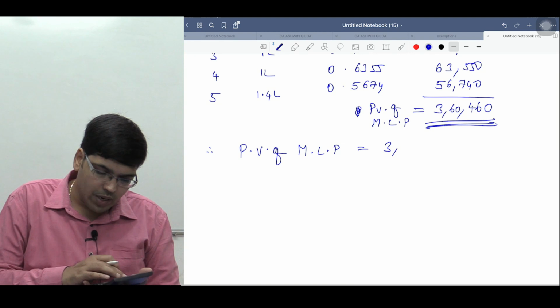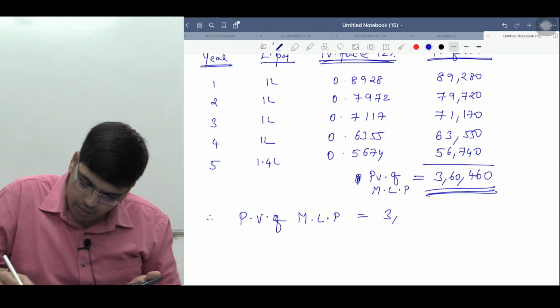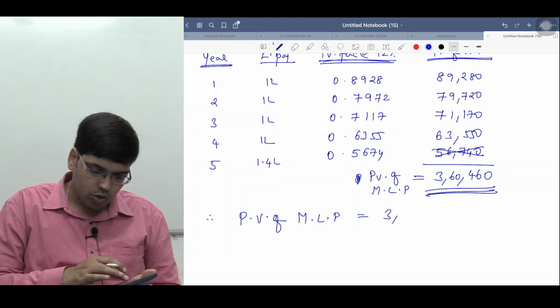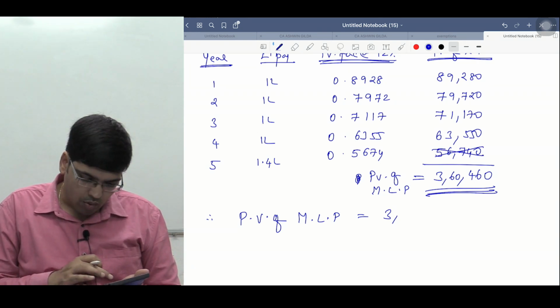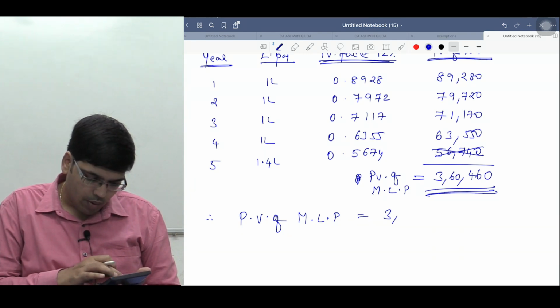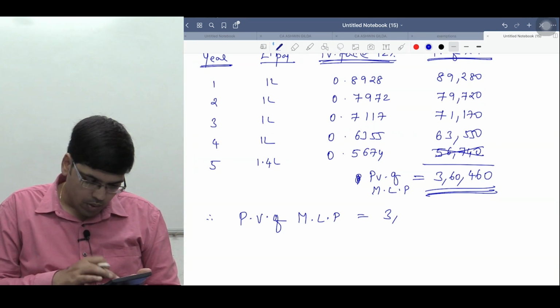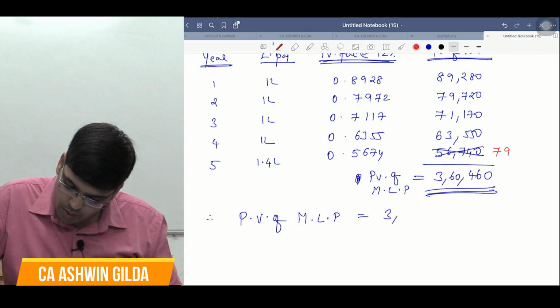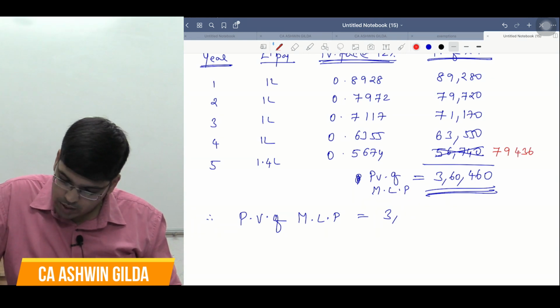I think, no, the last figure I have taken wrong, right? I need to correct it. This figure of mine went wrong. This should be 1,40,000 into 0.5674. It should be 79,436.